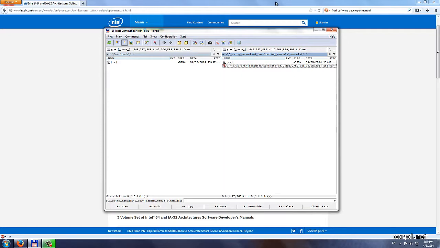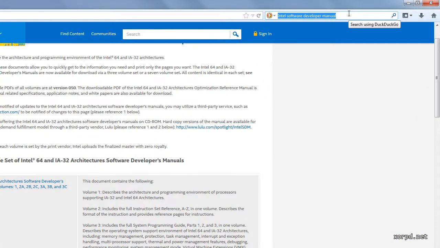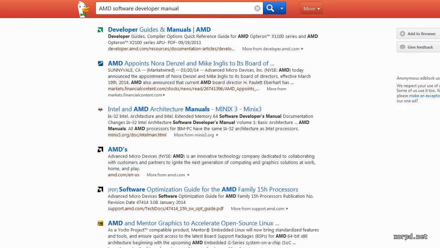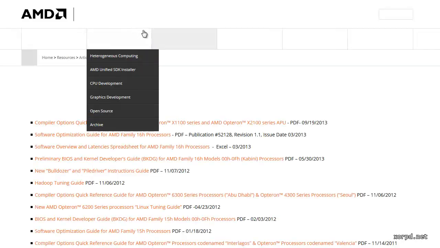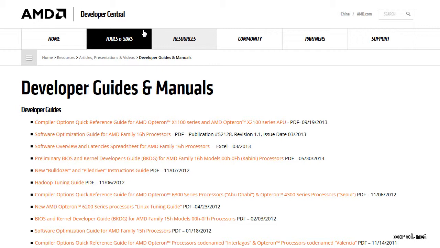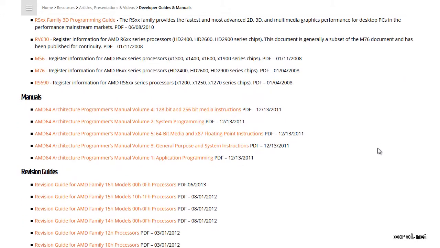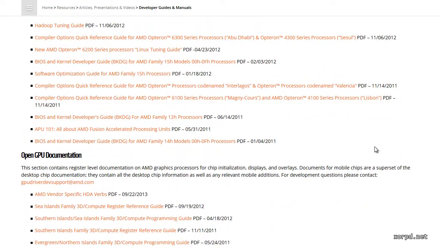I go back to my browser, where now I search, instead of Intel Software Developer Manual, I search for AMD Software Developer Manual. Now I can just pick the first result. This is AMD's website. We scroll down to see what we got here. We can see that there are many manuals, just like in Intel's web page.